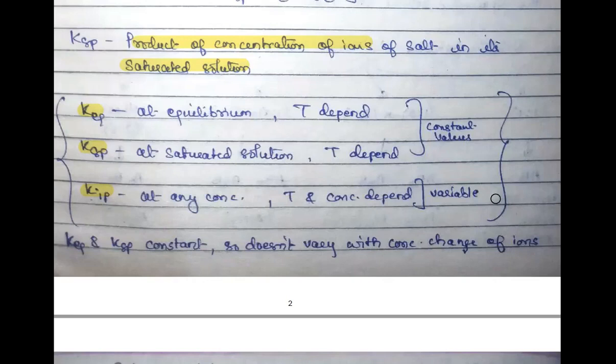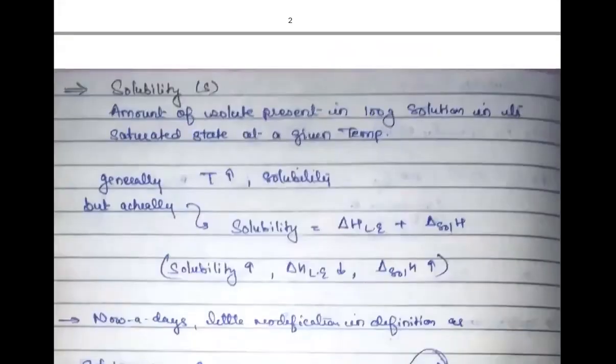So it depends on concentration as well as temperature, and that's why it is not a constant value. It will vary. If your ion concentration changes, it will also give different values. Correct? So this is really important. Just keep on revising them. Again, I am telling you, these two are constants. This is variable. But Kc is for any kind of solution in equilibrium, while Ksp and Kip are only for sparingly soluble salts. These two are at equilibrium, and this is at any position other than equilibrium. Fine. So this was your Ksp.